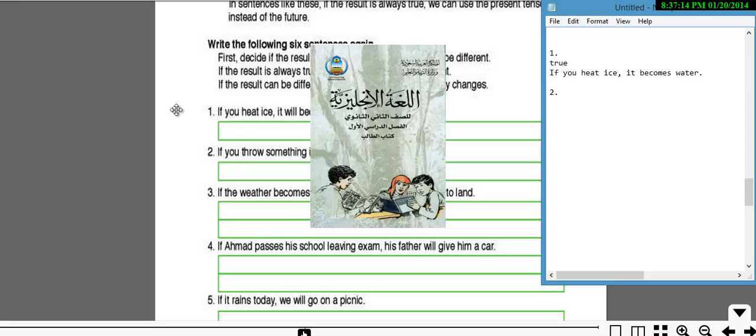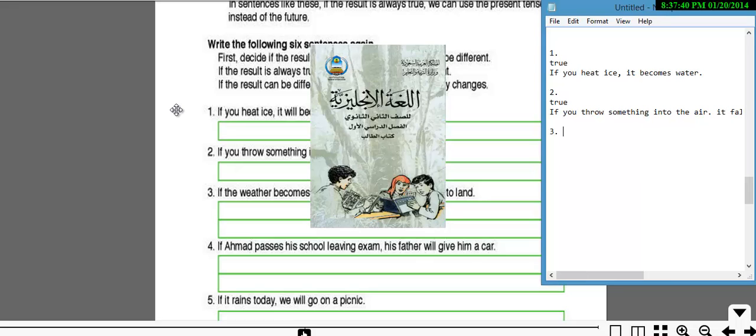Let's move on to number 2. If you throw something into the air, it will fall down. It's also true, actually. It's a fact. So I can say, if you throw something into the air, it falls down. Oh, sorry, I just went with the flow.